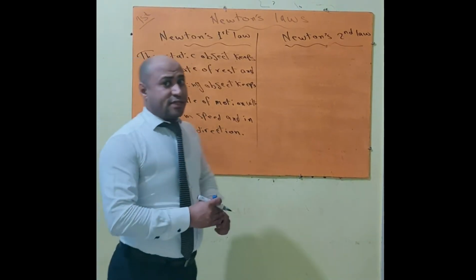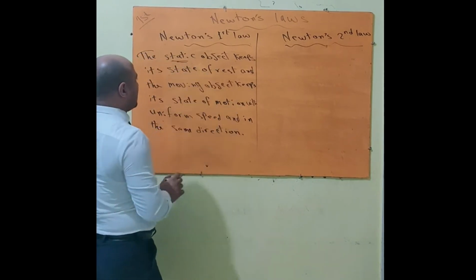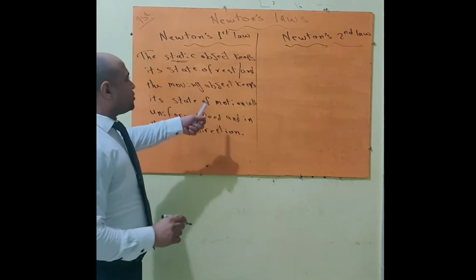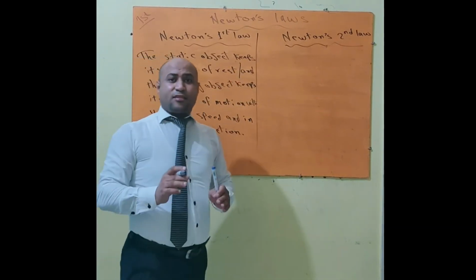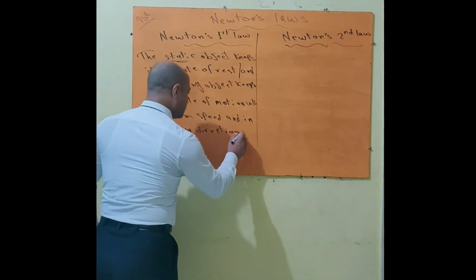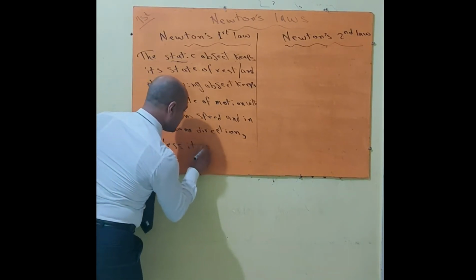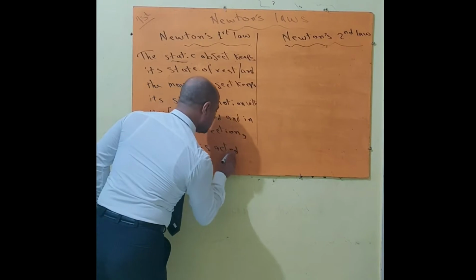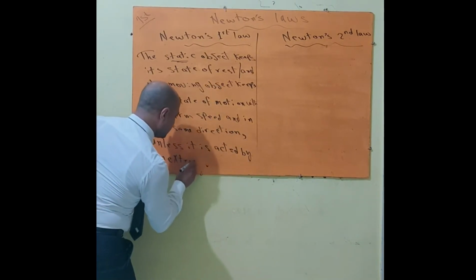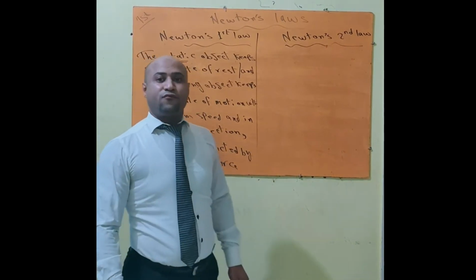Again, Newton's first law says that the static object keeps its state of rest. And the moving object with uniform speed keeps its state of motion with uniform speed and in the same direction unless it is acted upon by an external force or external influence called force.